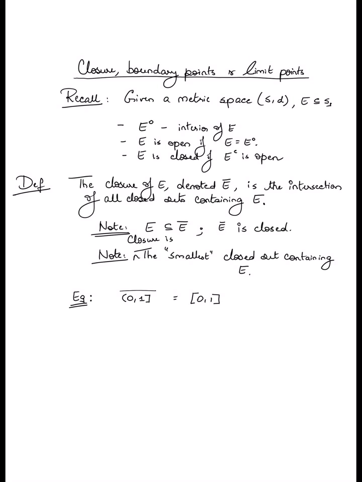Similarly, let me talk about the closure of an open ball. Suppose I'm looking at the set of x in R^k such that the distance between x and x naught is less than r. This is the open ball of radius r centered at x naught. The closure of this set is in fact the closed ball of radius r centered at x naught. So these are just a couple of examples of closure.